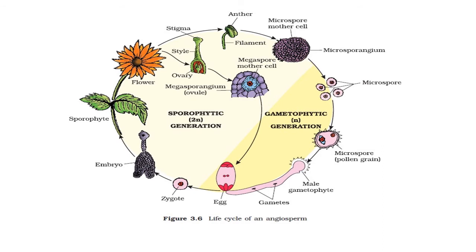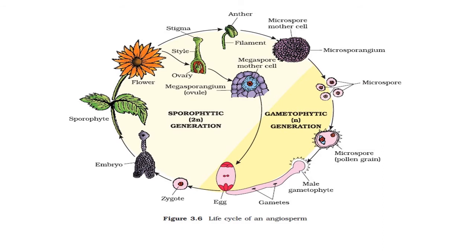embryo sac structure. So in an angiosperm plant, in the life cycle at the time of reproduction, both male and female reproductive organs undergo these changes. The male organ develops microspore or pollen grain for fertilization, and the female organ develops egg cell for the same.